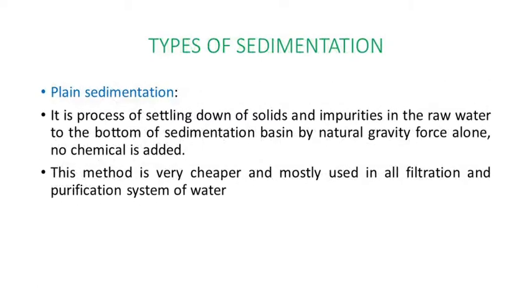So next, types of sedimentation. We already discussed the types of sedimentation. Basically there are two types. The first one is plain sedimentation and the second one is sedimentation with coagulation. You can also say type 1 is settling 1 and type 2 is settling 2. Type 1 is without addition of coagulant or chemical, and type 2 settling is with addition of chemicals like alum and lime. Other different chemicals can also be added for that process.